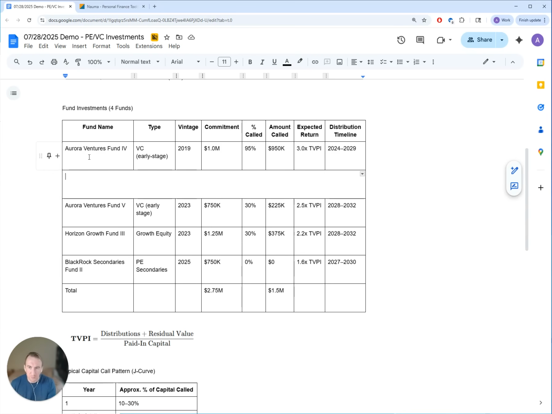For the first fund, Aurora Ventures, because all capital has been called, we're just expecting the returns, right? And because TVPI is 3.0, that means we're expecting to receive $3 million between 2024 and 2029. So let's say that we will get 800K per year in 2026, 2027, 2028, and 2029. And there is no distribution. So this is going to be our distributions. Then there are no capital calls.